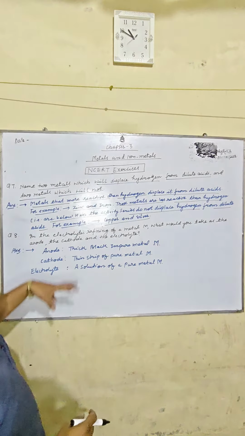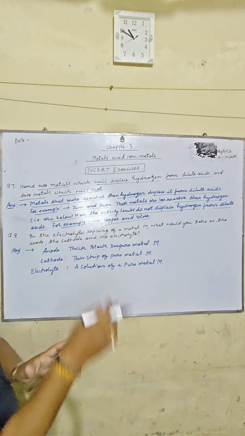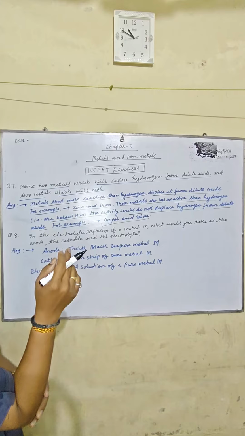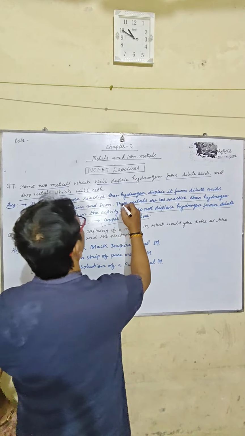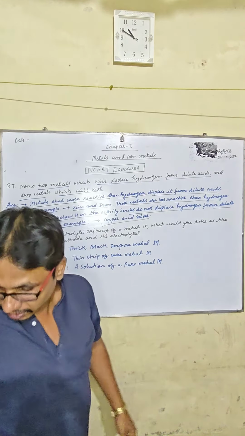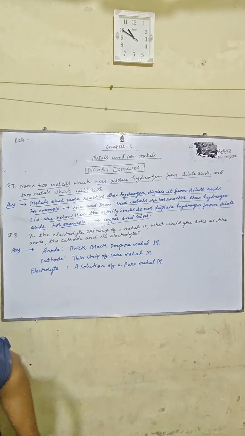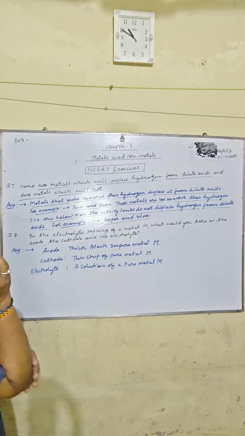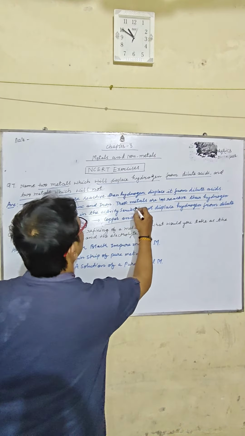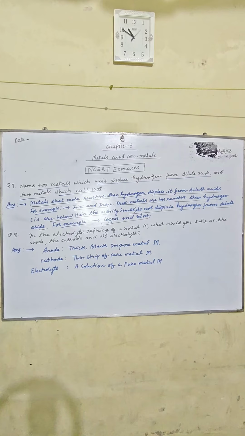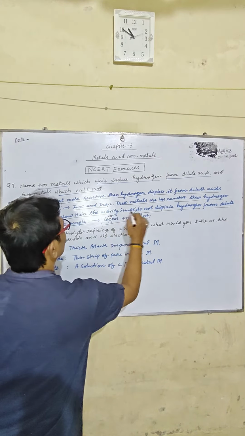So zinc and iron are the metals which displace hydrogen from dilute acid, because they are more reactive than hydrogen. The metals that are less reactive than hydrogen, that are below it in the activity series, do not displace hydrogen from dilute acid. That is copper and silver.